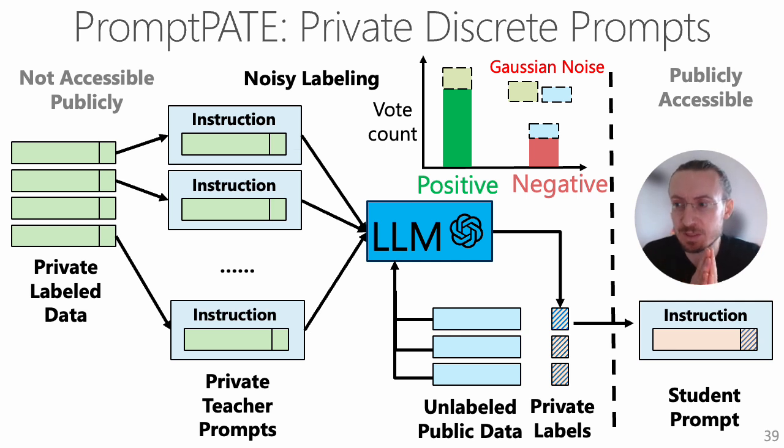We choose these labeled examples that give us the highest accuracy on the privately labeled public dataset. The innovation in this PATE framework for prompts is that we don't train a new model from scratch, but we leverage this aspect of having LLMs, and we create a new prompt. So we don't have to train anything from scratch. We just choose what are really the best public data points that we actually could include in these shots for the new public student prompt.